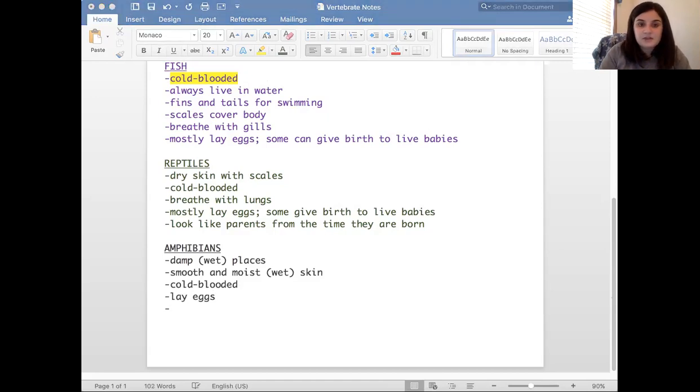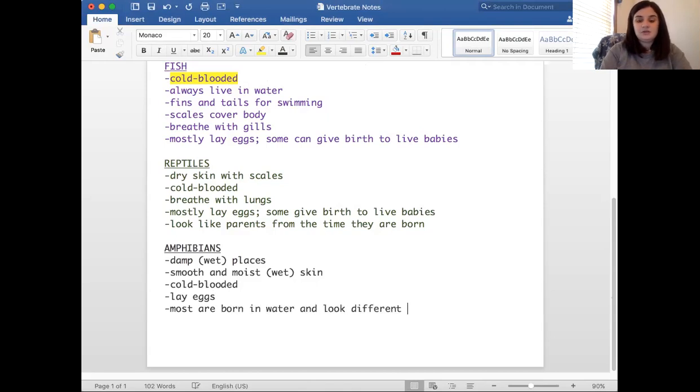Many baby amphibians are born in water. Wow. Okay, and they look different from their parents. Most are born in water and look different from their parents. So if you've ever seen the life cycle of a frog, the babies don't look like little baby frogs. They look like some sort of fish, maybe.